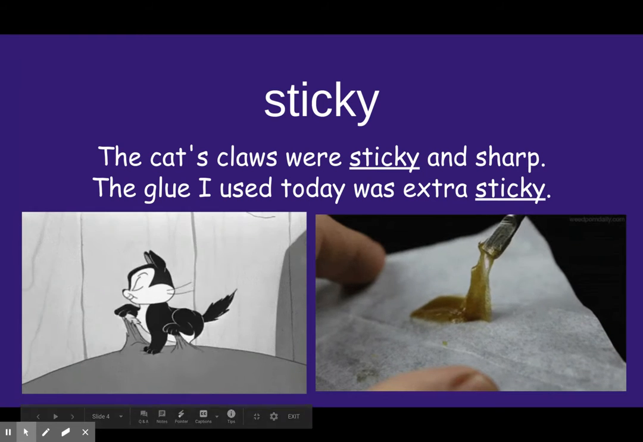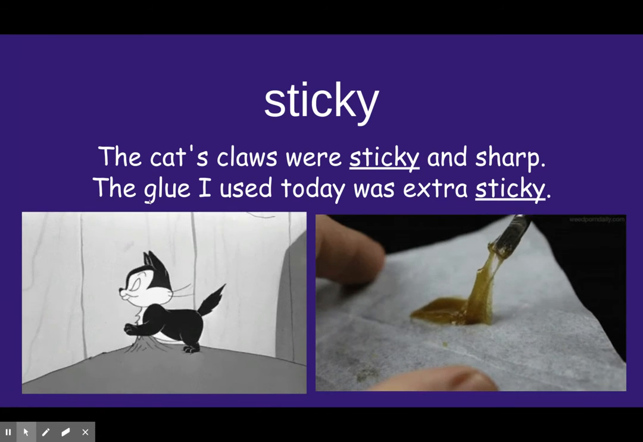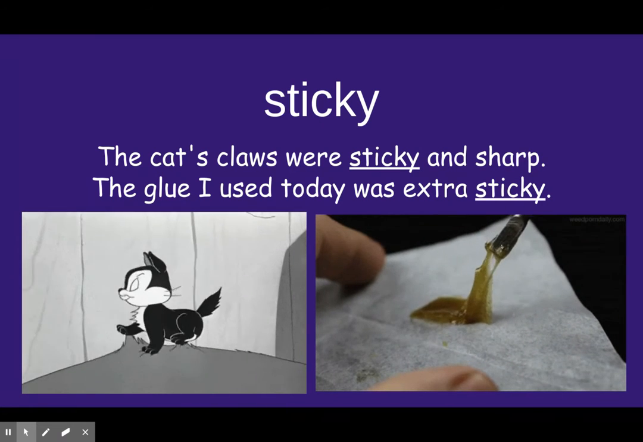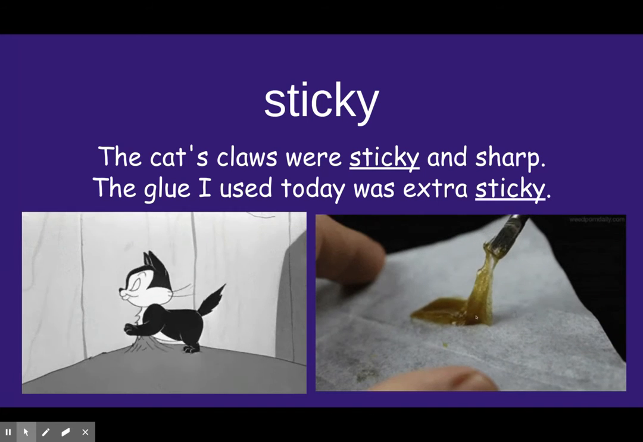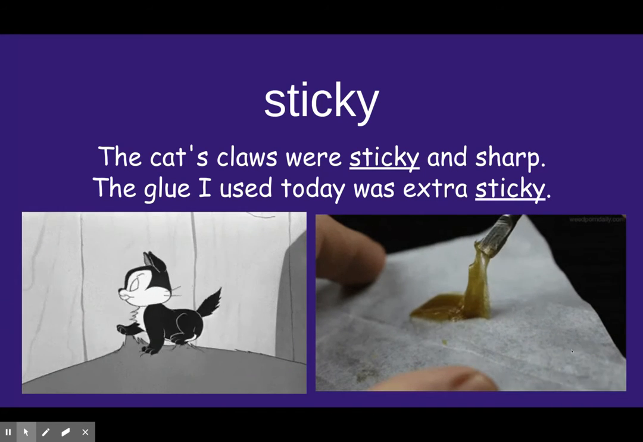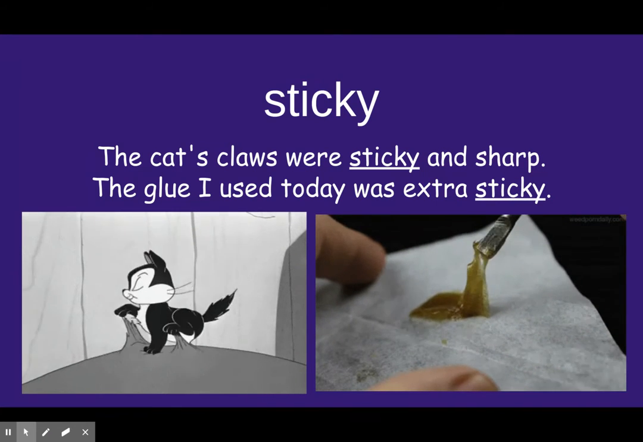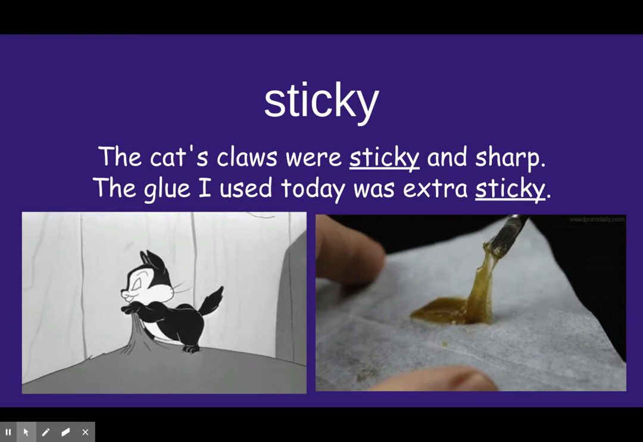The next sentence says, the glue I used today was extra sticky. Do you notice how the paintbrush is not coming out of the glue very easily? And you can see how the paper is picking up, because sticky means that it's very difficult to get it away from something or off of you.